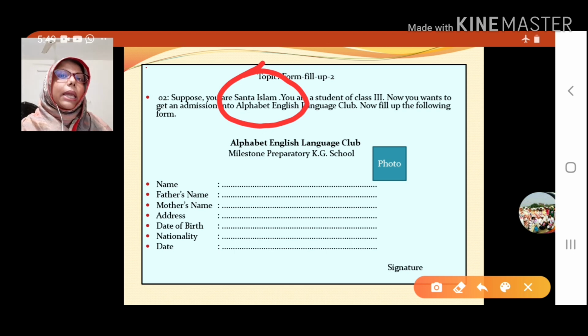So if in the question paper you see there is a fixed name, that means now you are Shanta Islam. Whatever your name is, just forget it. Clear? So if in the question you see there is a name and that is the fixed name, you will write that name. Clear? Write this name, not your name.